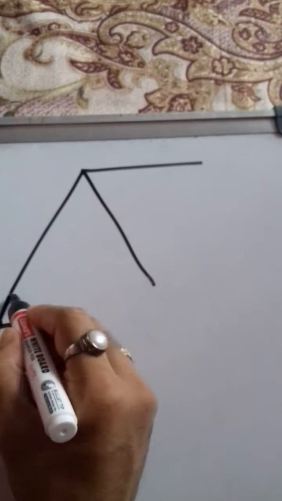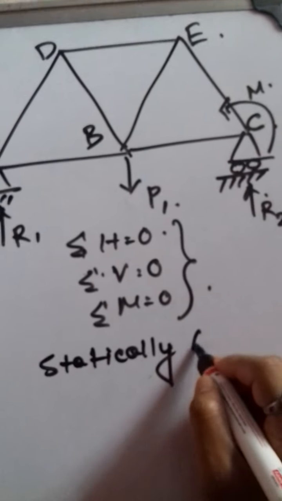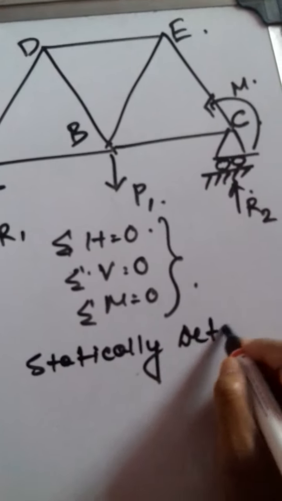So see, there are summation of H equal to 0, summation of V equal to 0, summation of moment equal to 0. Three equations are there in this structure and only one unknown force. So it is highly statically determinate structures.